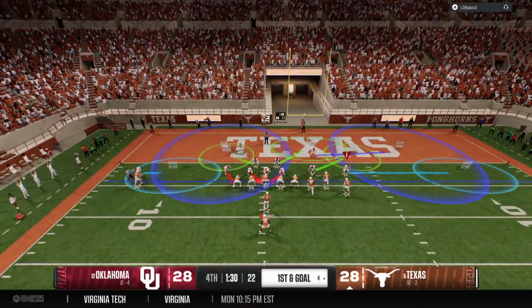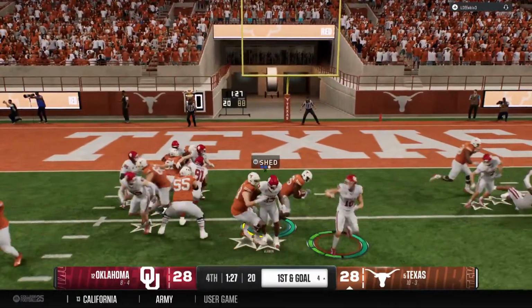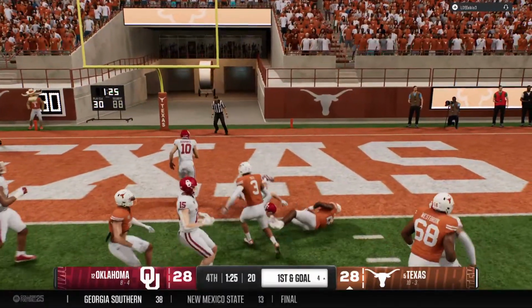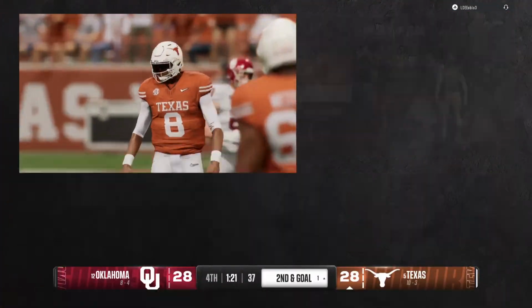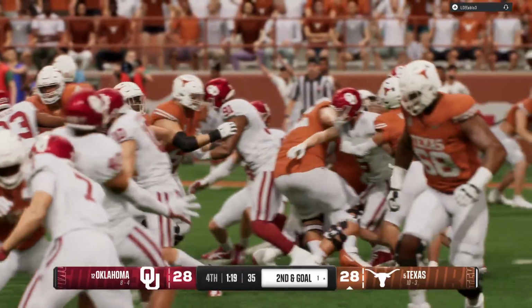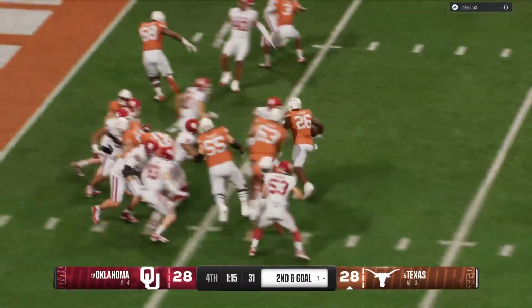1st and goal, clock winding down. A great chance for this offense to get a go-ahead score. And that's a solid gain before the defense is able to bring him down. Positive yards at this point in the game are always important, especially now that you're starting to get well within the range of a field goal to take the lead.